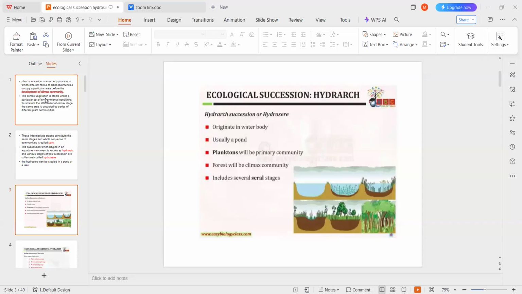Today, our eminent resource person, Dr. P. Manjula Madam Garu, is going to explain ecological succession, especially hydrarch succession in a water ecosystem, and how the succession takes place. Madam is going to explain it in full.